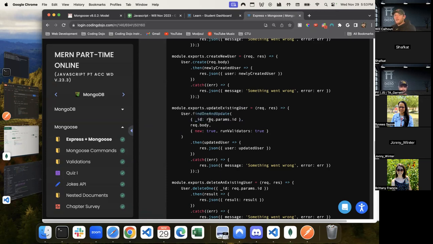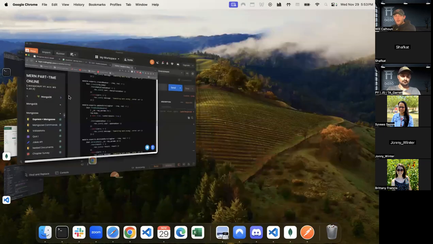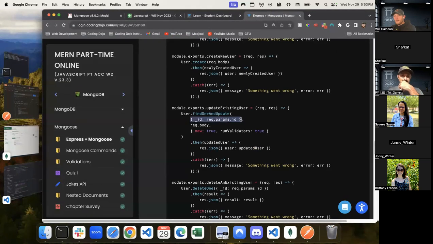So this is really important. If you do find one and update versus find by ID and update, and you're using this, the ID in Mongo has an underscore in front of it. So you have to make sure that you have that. This is the information you're trying to pass in. That is the unique identifier. Again, we're just doing req.params.id.